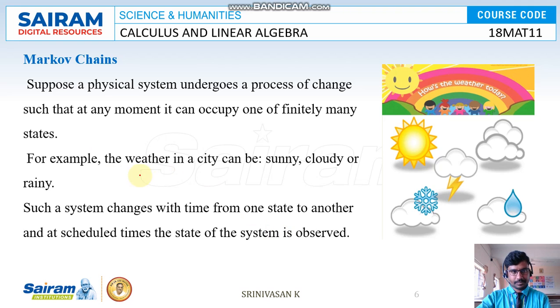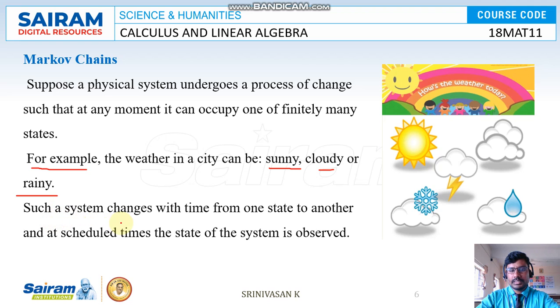And next one, Markov chains. Where is this applied? For example, in one state it is rainy season, rainy, and in another the sunlight has come. So how do we predict by using the Markov chain? Suppose a physical system undergoes a process of change such that at any moment it can occupy one of finitely many states. For example, the weather in a city can be sunny, cloudy, or rainy.